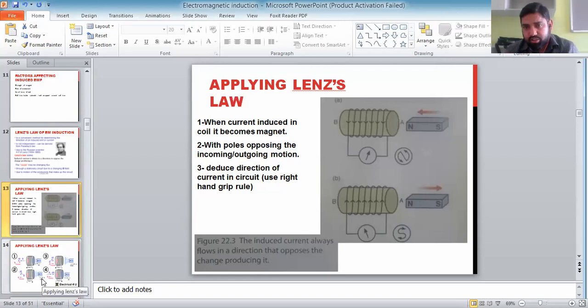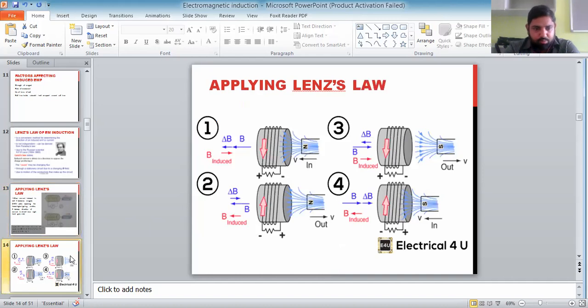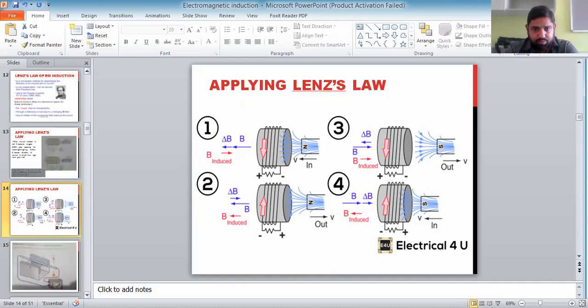There can be some other cases also, if I'm moving the coil towards the magnet or away from the magnet. So you should be practicing at least 4 to 6 options here, so that you can internalize identifying the direction of current from Lenz's law. You can spend some time on that. Here also it's discussing the movement of magnet and induction of current.